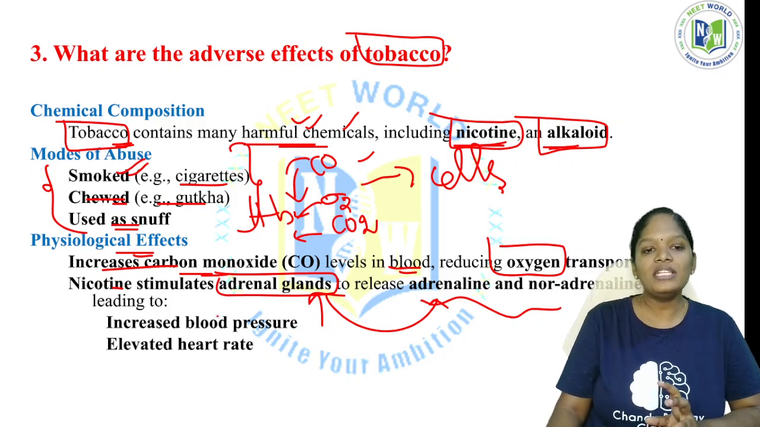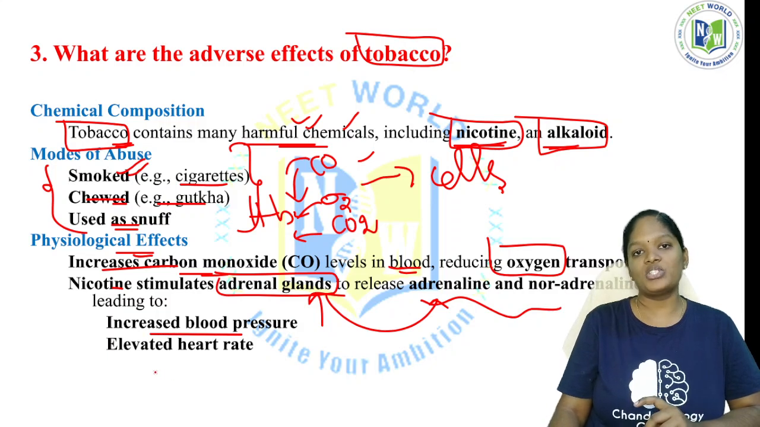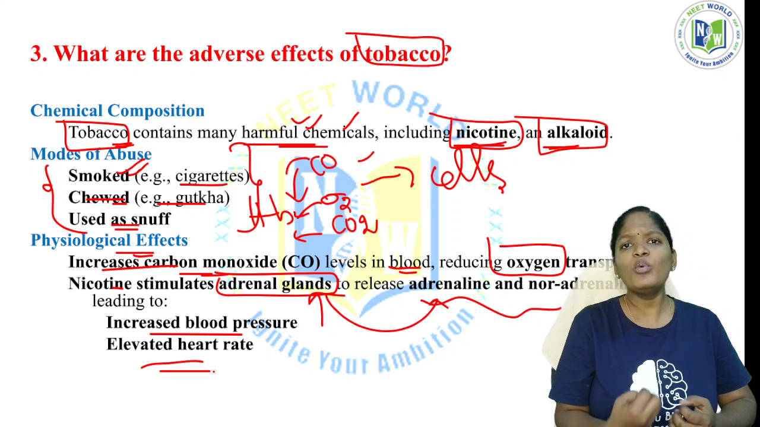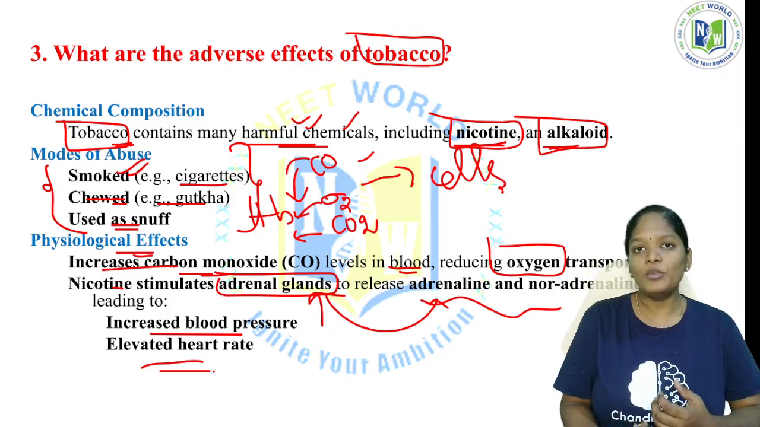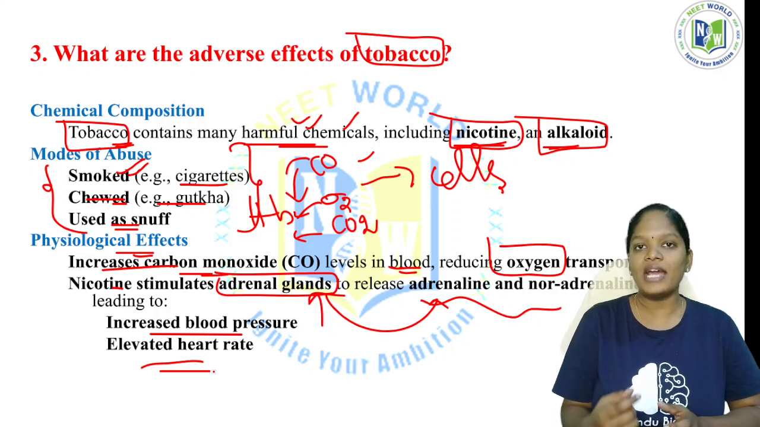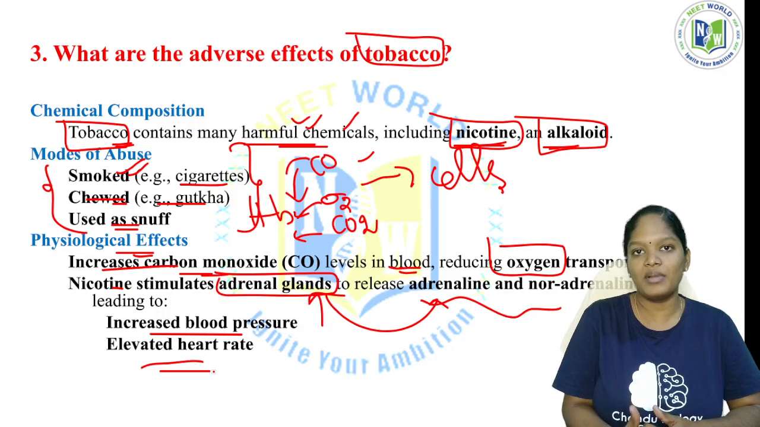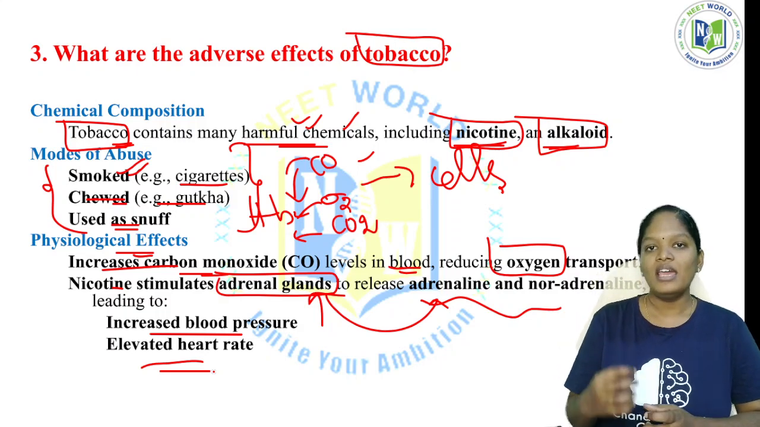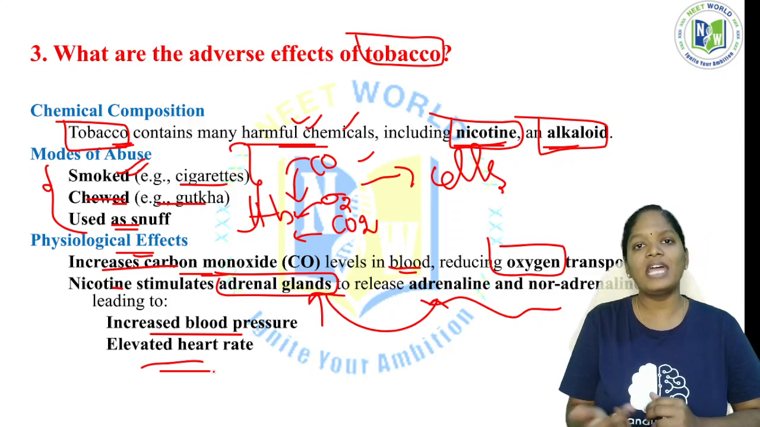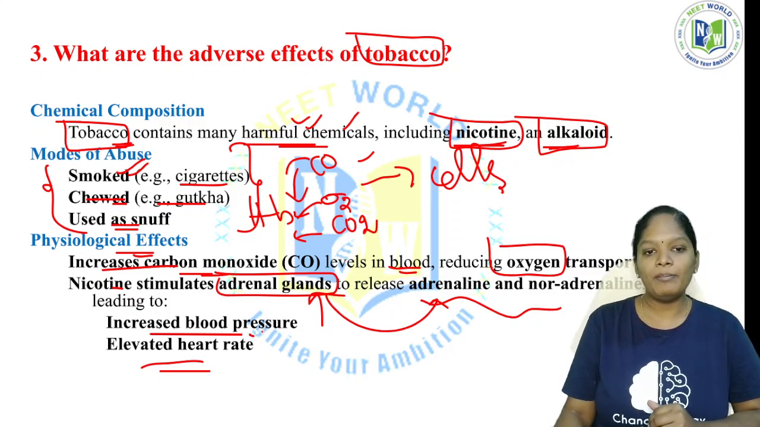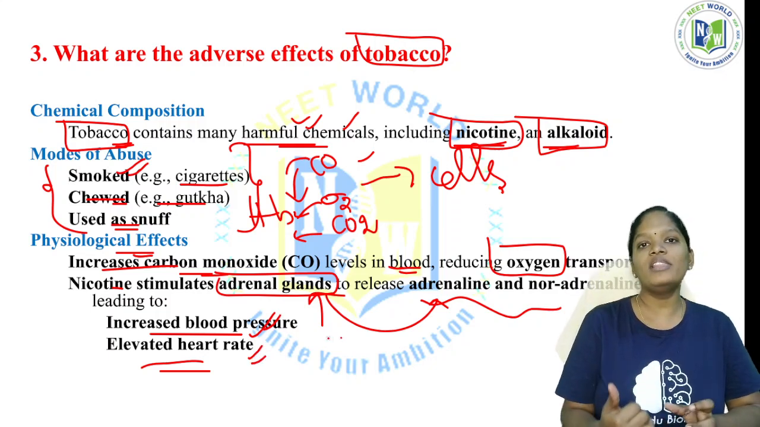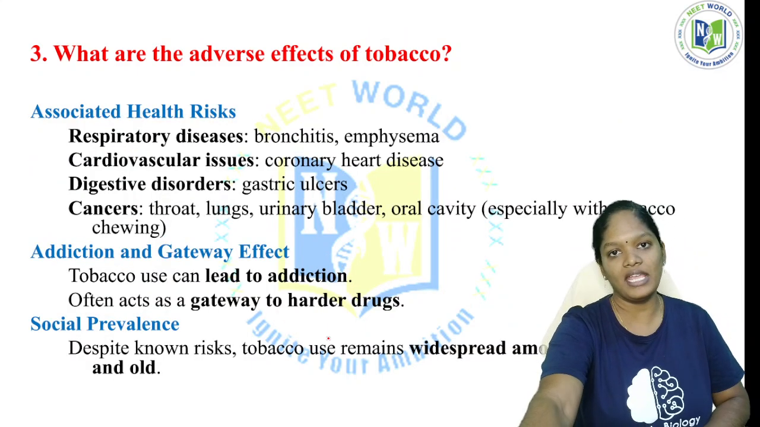So this leads to an increase in blood pressure and elevated heart rate. The person will work faster. So how is he working faster? As a result, the brain is stimulated. It is a stimulant for our brain. The brain will work faster, so the brain needs oxygen. So the heart has to pump faster than usual. So blood pressure also increases and the heart rate will be in an elevated form. So these are all the physiological effects when a person is taking nicotine.